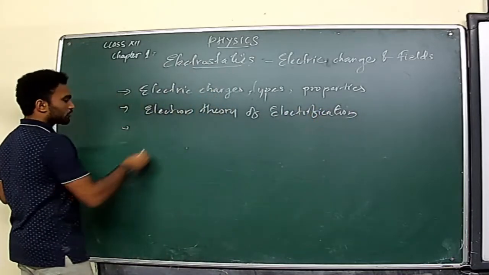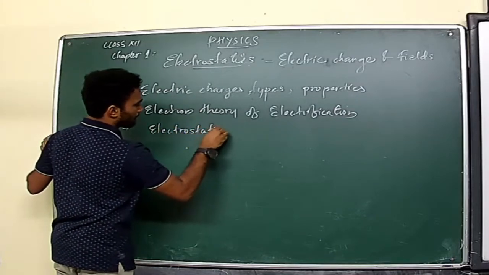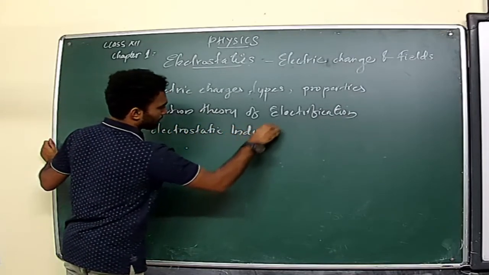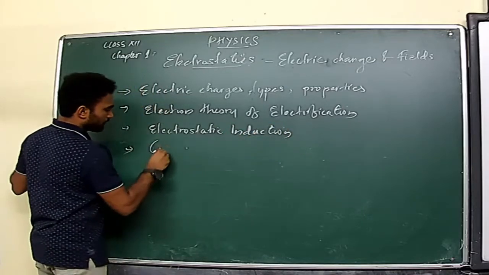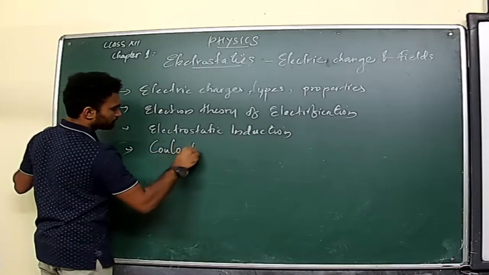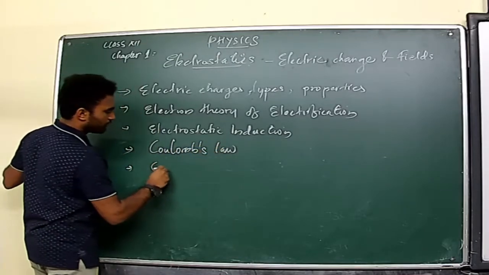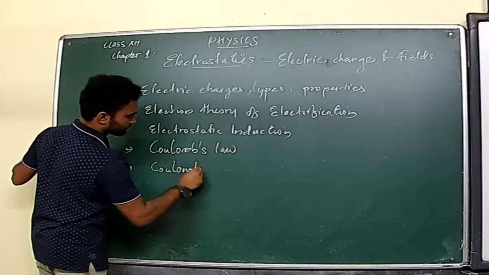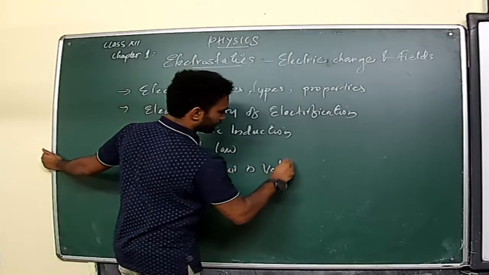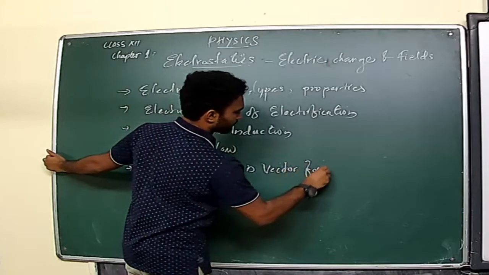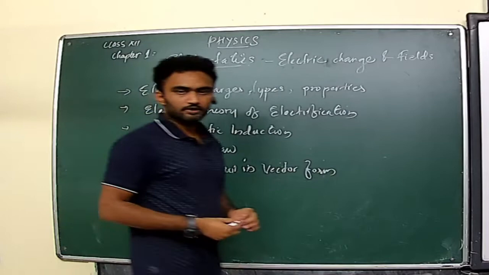Then electrostatic induction. And the most important one, that is Coulomb's law. And finally, the Coulomb's law in vectors. So these are the sections that we are going to take in today's class.